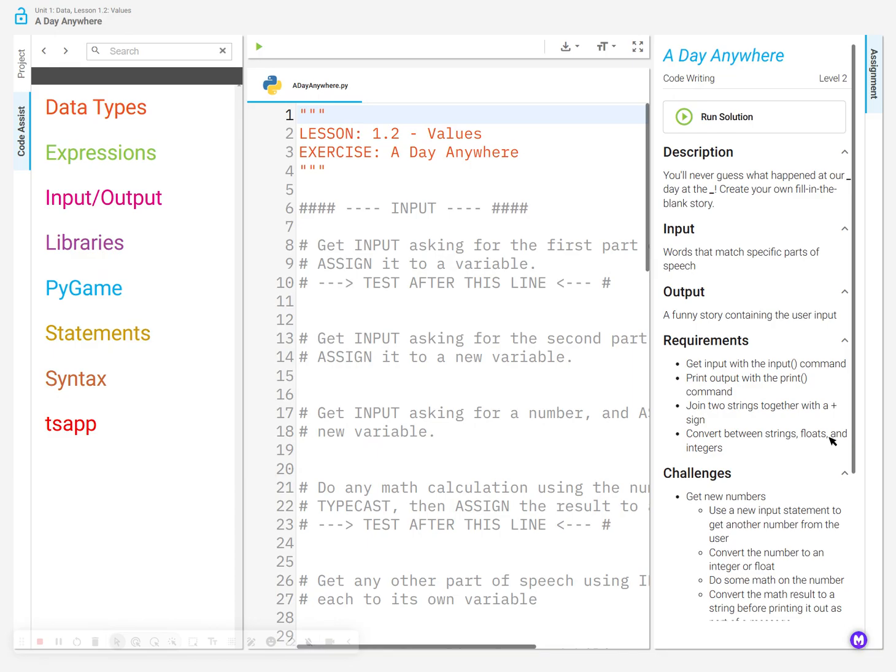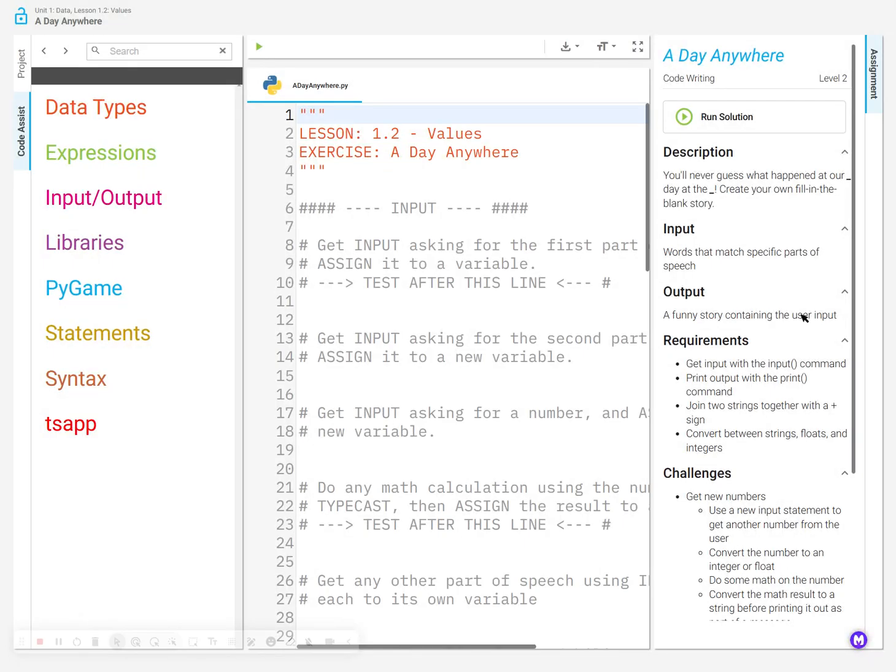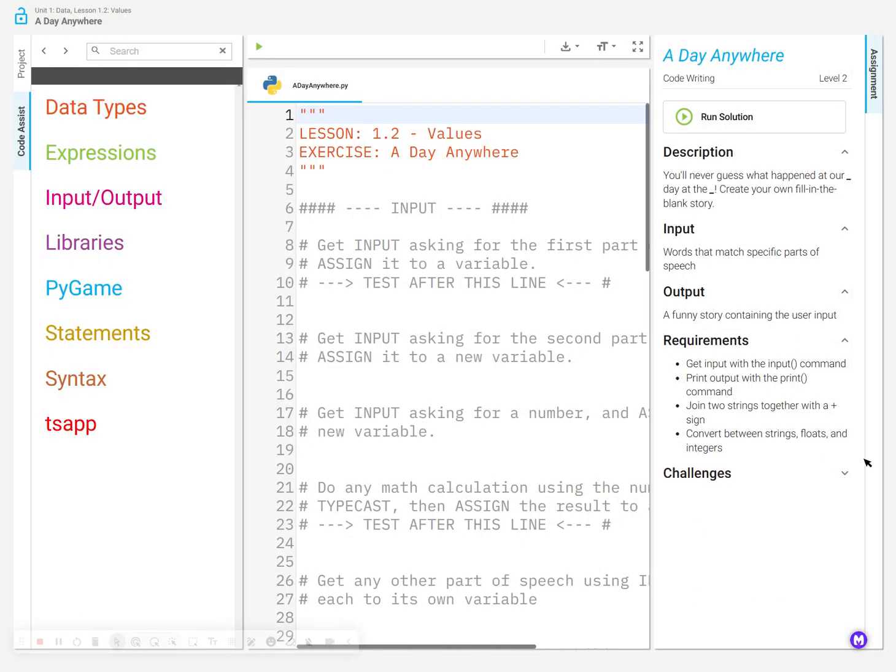Some challenges, let's take a look. We could get new numbers. We could do all types of conversions. We could do some other things in here. Totally your prerogative if you decide to do some challenges. Before we get started, let's run the solution to see what this should look like.